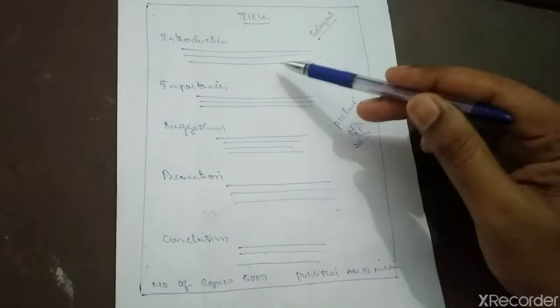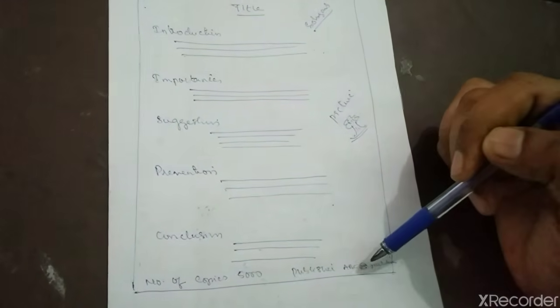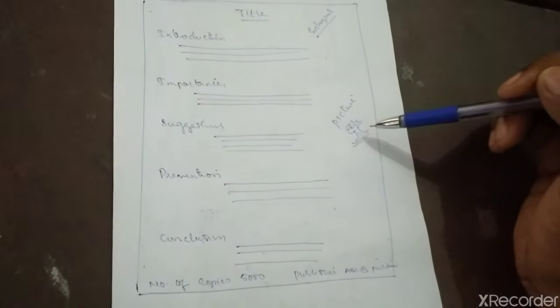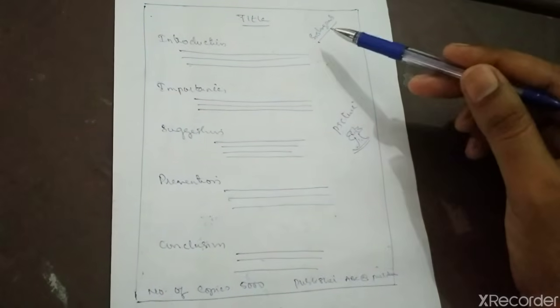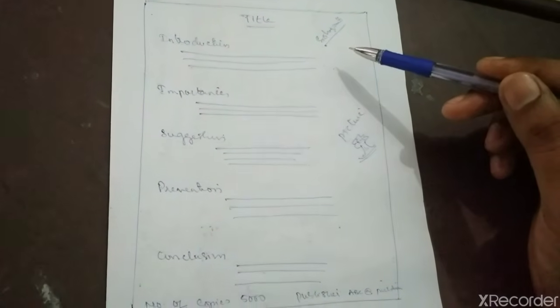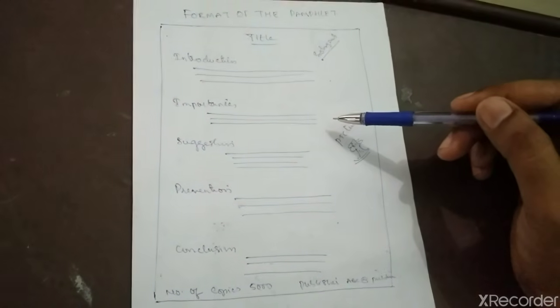This is the general format of it, and even the number of copies printed and the publisher, from where you are publishing. You can also draw a picture and write slogans. Two or three are enough, you don't need to fill it up completely. Only a few slogans are enough to make it interesting. So this is the format of the pamphlet.